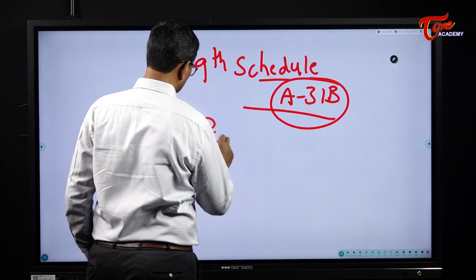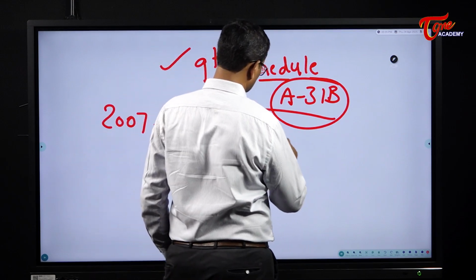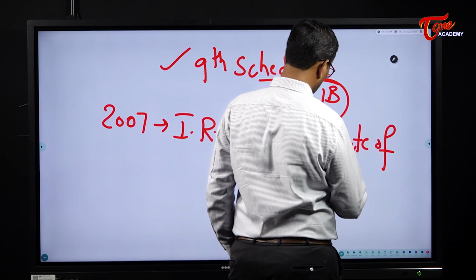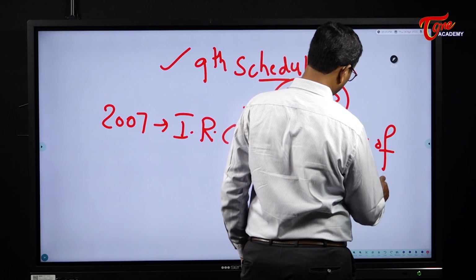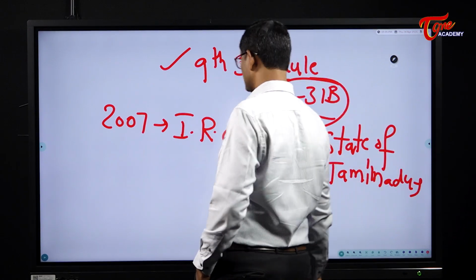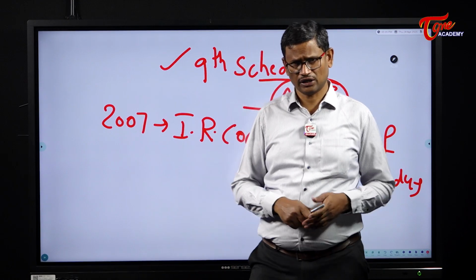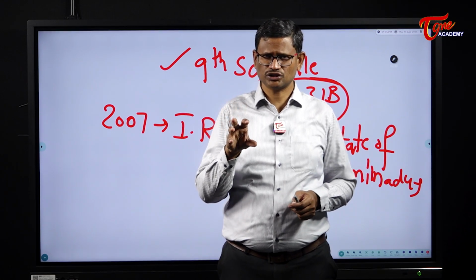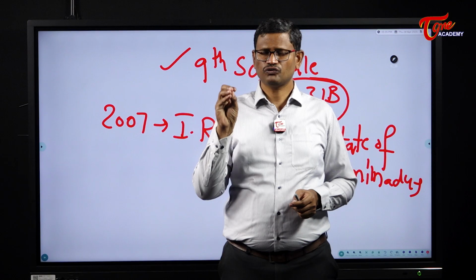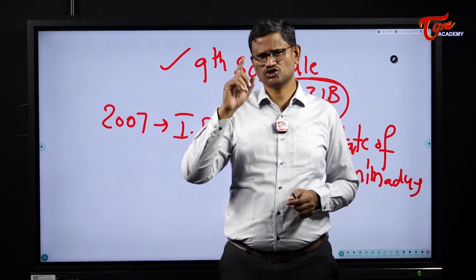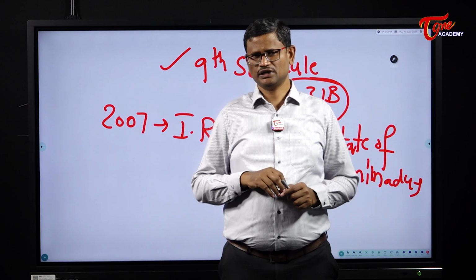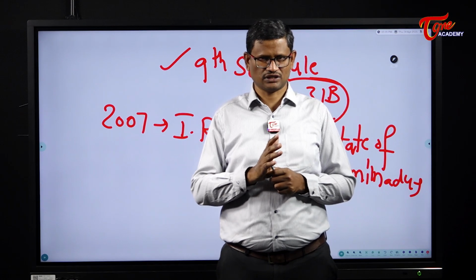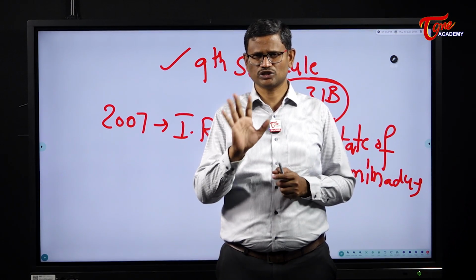IR Coelho versus State of Tamil Nadu. This was a judgment of a 9-judge bench. In 2007, in this case, in IR Coelho versus State of Tamil Nadu, the Supreme Court said, all the laws which are included in the 9th schedule before 24th April 1973, they enjoy absolute immunity, which means the laws included in the 9th schedule on or before 24th April 1973, they enjoy complete protection from judicial review.